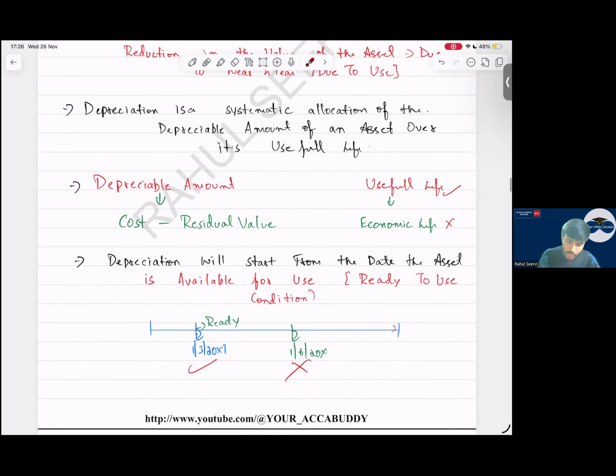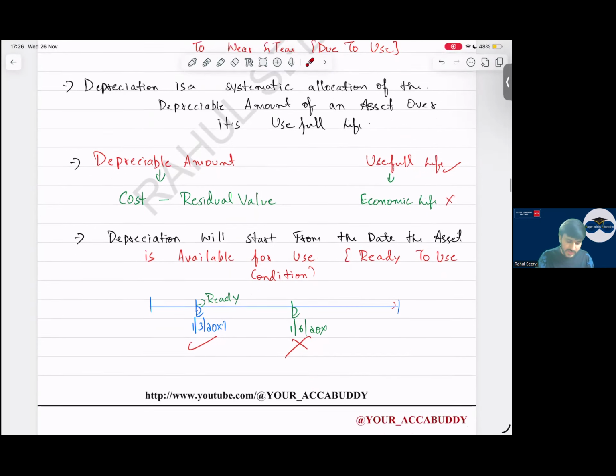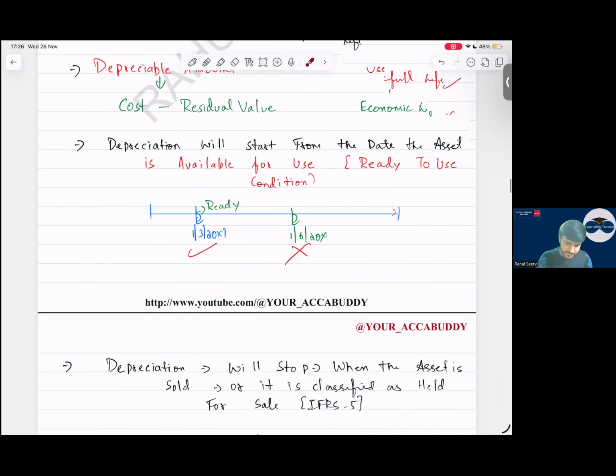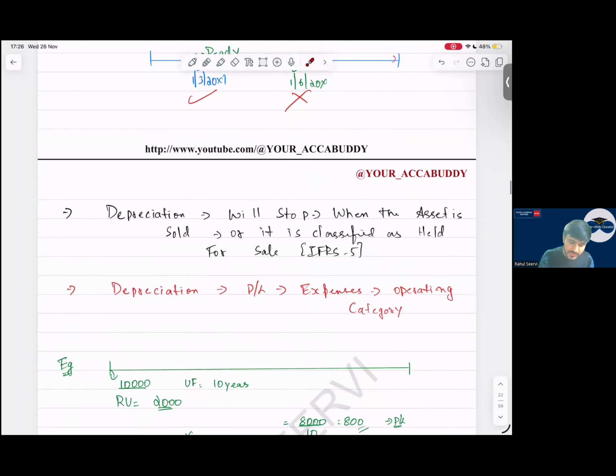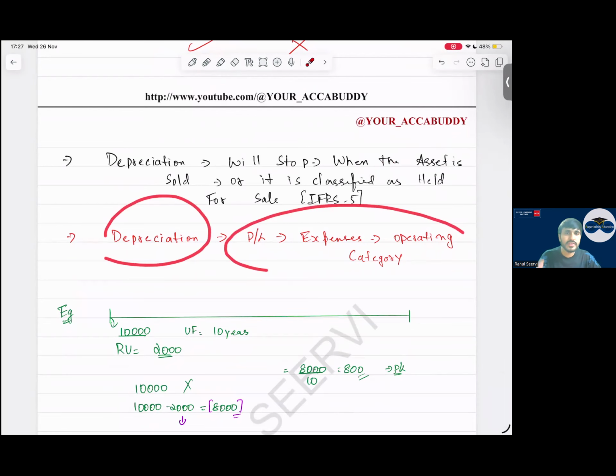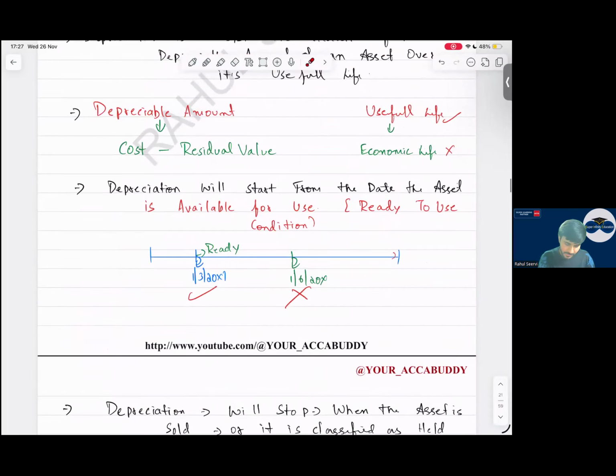Do we consider useful life or economic life? We consider useful life. If the MCQ is saying useful life, economic life, select useful life. Depreciation will start when? From the date the asset is ready for use, available for use. Depreciation will stop when the asset is classified as held for sale or it has been disposed of. We have sold it. Where will you record depreciation? Depreciation will be recorded in P&L under operating category as an expense. Simple. So these are the key points which you have to remember for your exam.